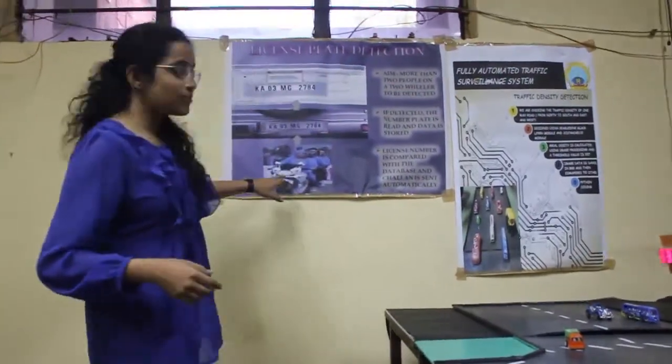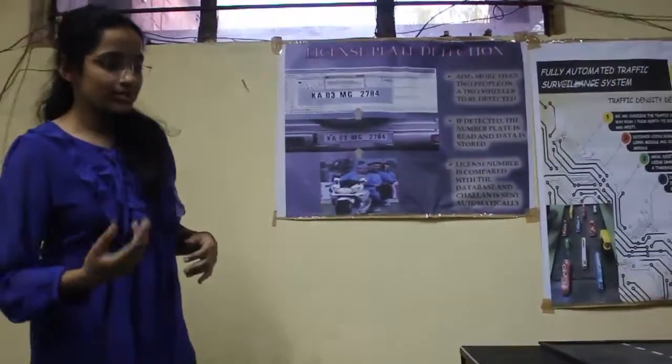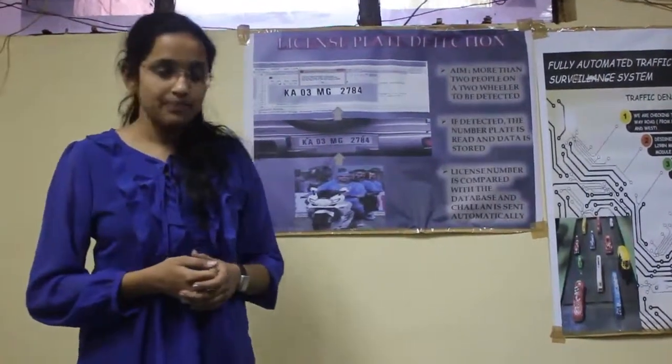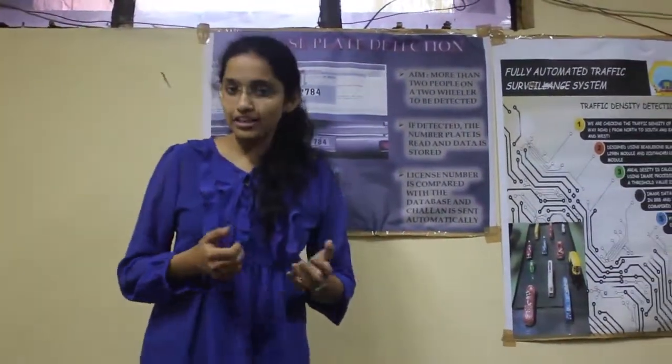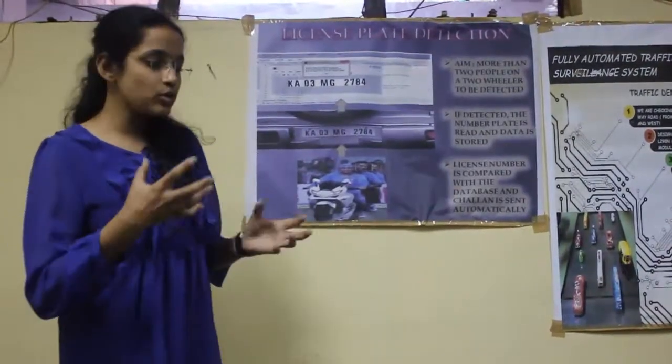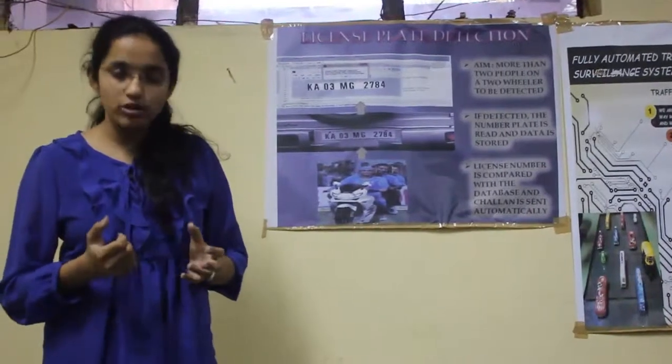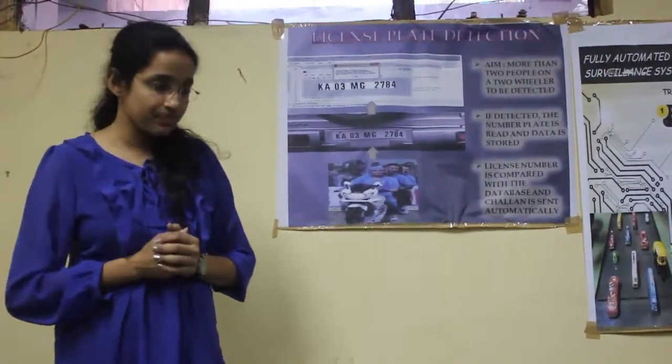There might be more than 2 people traveling on a single bike, or there might be people who are not wearing helmets, or people who are not wearing seat belts. So we have devised a method to identify these kinds of defaulters and to capture their number plates and send an e-challan, that is an automatically generated challan, to their homes.